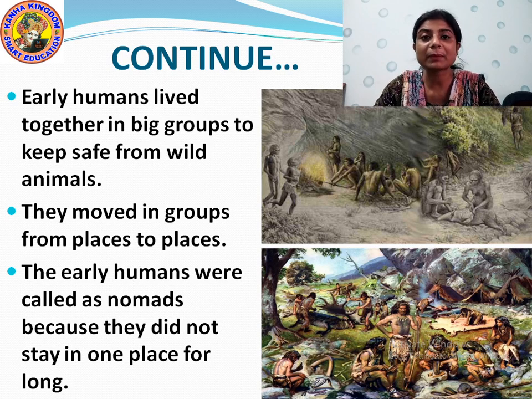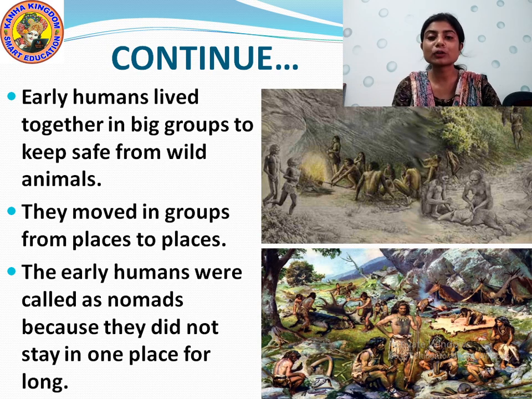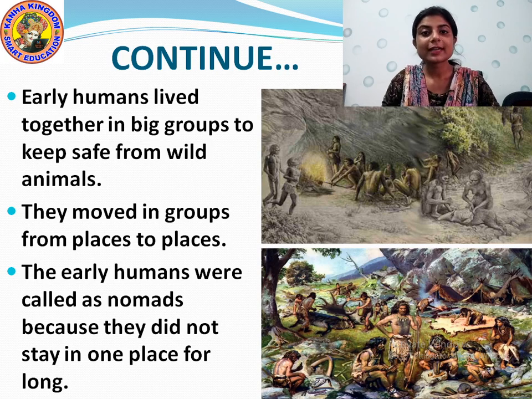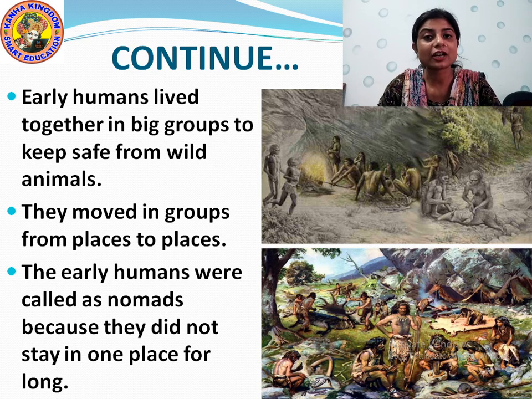Since they moved from one place to another in search of food and shelter, that is why they were also known as nomads. Understood? Now, why are these early humans known as nomads? Because they did not stay in one place for a long time. They used to move from one place to another in search of food and shelter. That is why they were called nomads. Understood? And these early humans always lived in groups so that they can protect themselves from the wild animals and from the danger that they face.